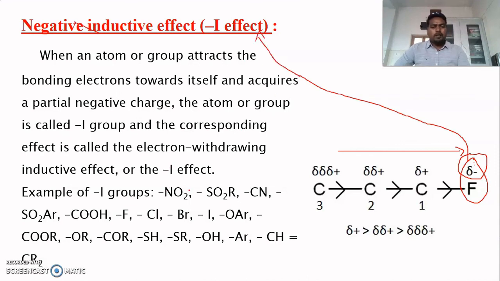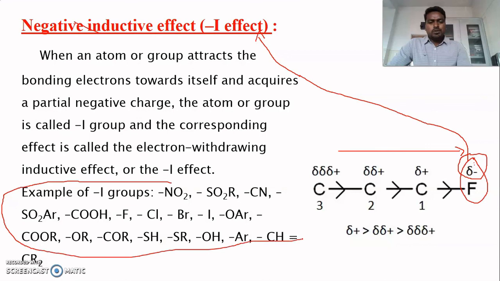For example, if an electron withdrawing group is attached to the hydrocarbon part, usually these are electron withdrawing groups: nitro, cyanide, carboxylate group and halogen groups. If these groups are attached to an aliphatic carbon system, usually they attract the electron.